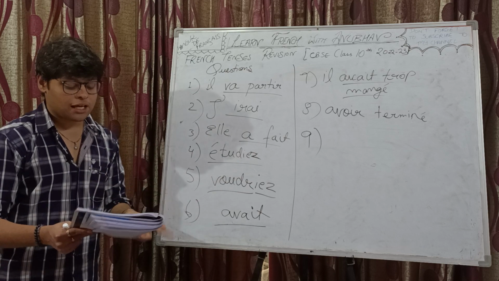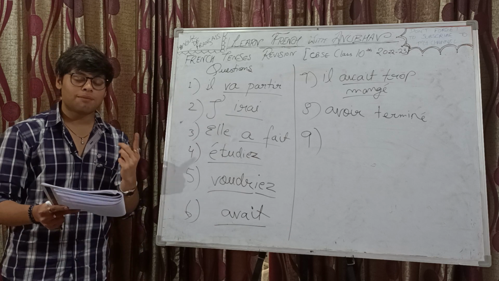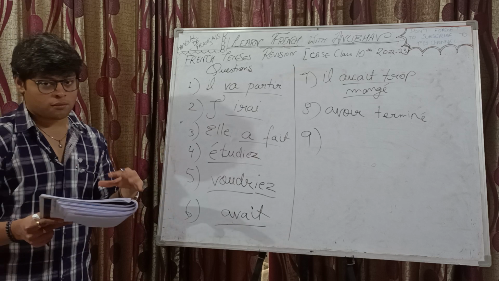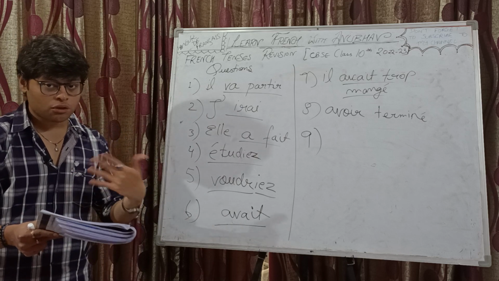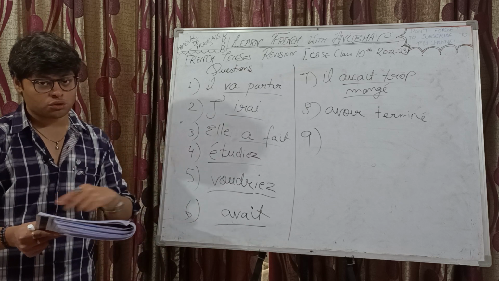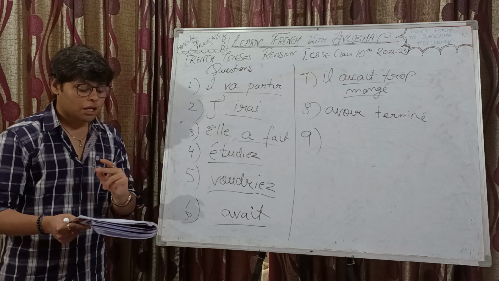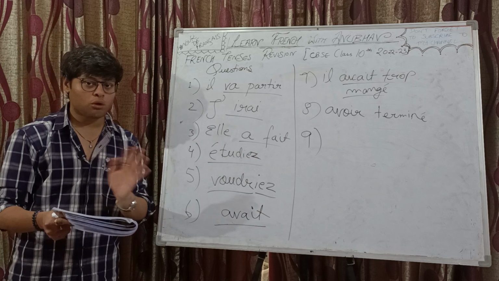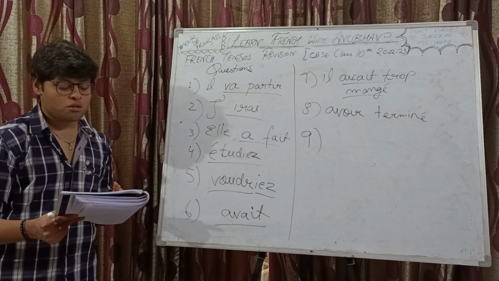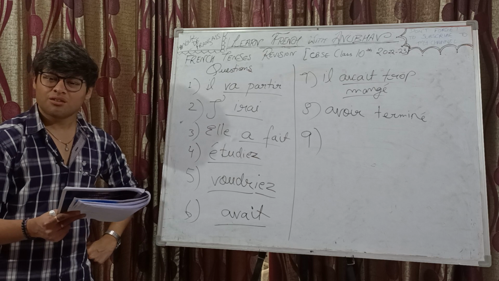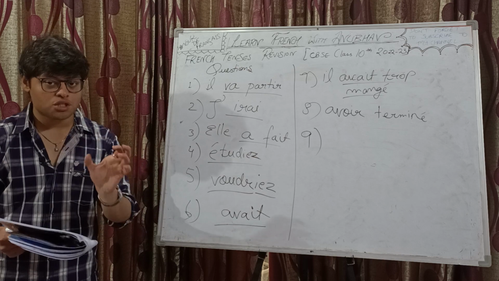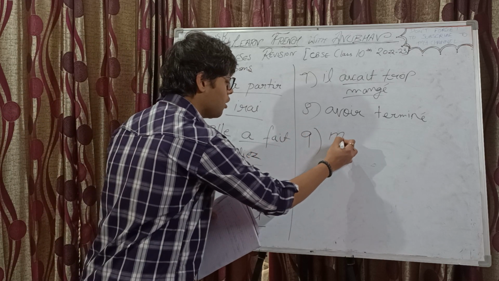Now, one important concept here: when there are two verbs together in the present tense, the first verb is conjugated and the second verb is not. Aimer is like a complement, it's complementing manger. Manger is the main verb here. It won't be il aime mange. No, both verbs are not conjugated. Only one verb will be conjugated. If we do il mange aimer, he eats to like, it doesn't make sense. So il aime manger. The answer will be simply the infinitive form, manger.